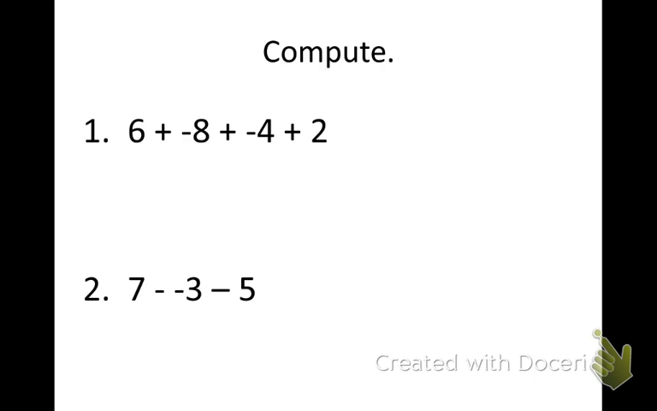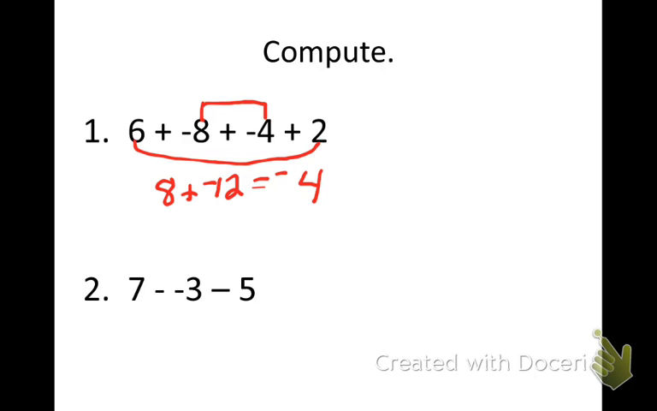One way I like to do it is just look at my negatives and then look at my positives and put those together. So 6 plus 2 would be 8. Negative 8 plus negative 4, the signs are the same, I get negative 12. Since my signs are different, I need to subtract. 12 minus 8 is 4. Keep the sign of the bigger number, negative 4.